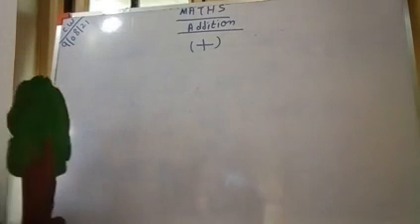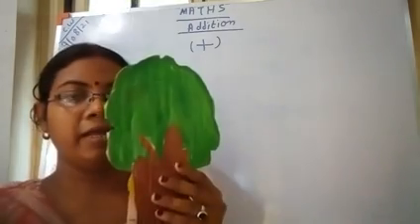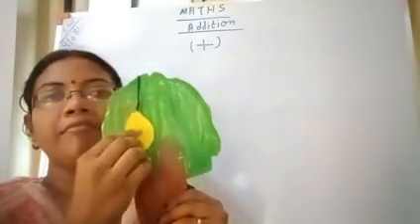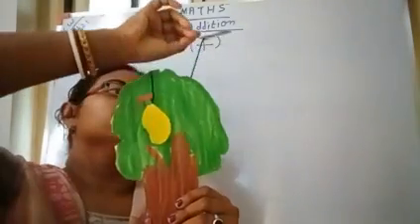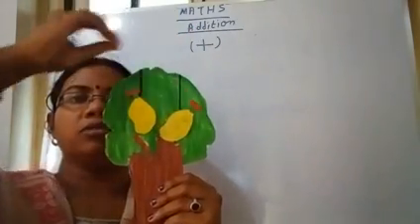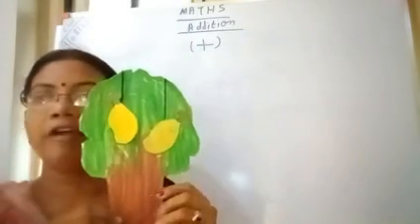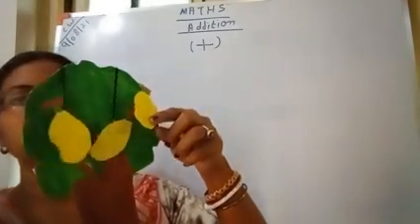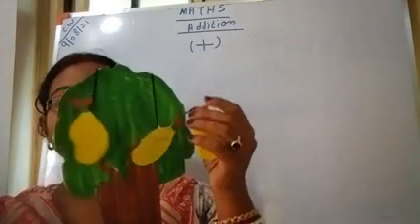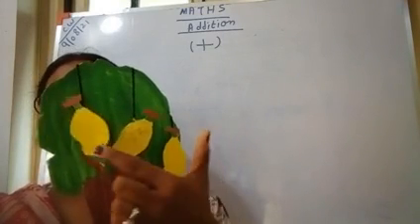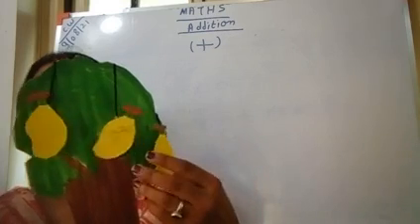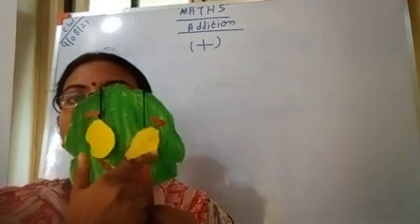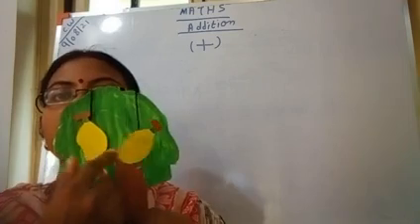Now I will show you some addition like this. Suppose this tree has 2 mangoes grown, and after some time one more mango grows. So total number of mangoes will be how many? First of all, 2 mangoes are there. 1, 2.